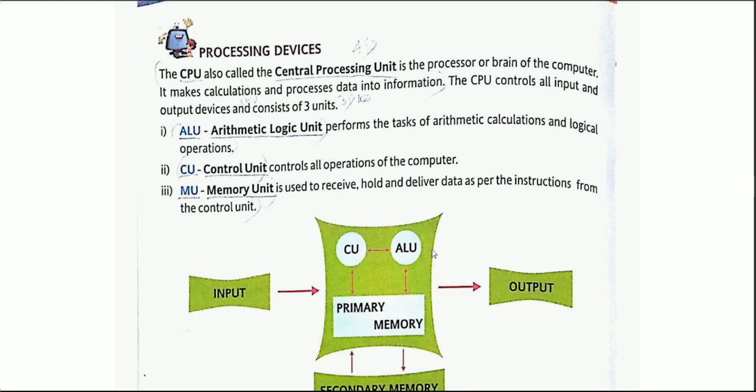Now the second one we are having is the control unit. It controls all the operations of the computer. Mainly what kind of operation is to be performed, how much time is to be given for each operation. Yes, so such kind of decisions are performed by CU, that is your control unit. Now the third one, that is your memory unit. It is used to receive, hold and deliver data as per the instruction from the control unit. See, this primary memory is basically used to receive, hold and deliver data as per the instruction from the control unit.